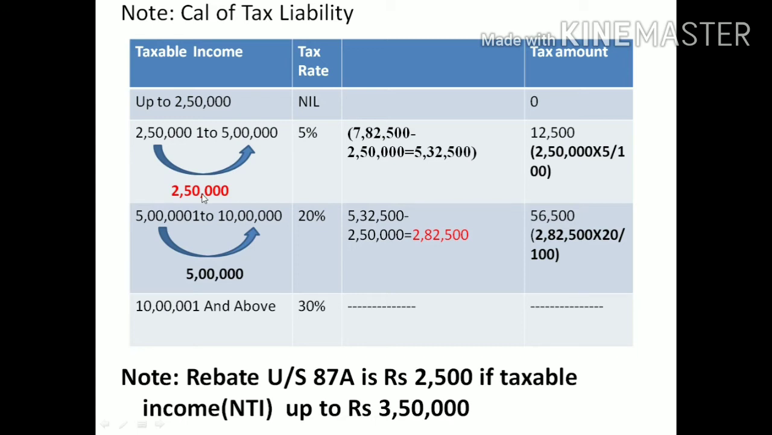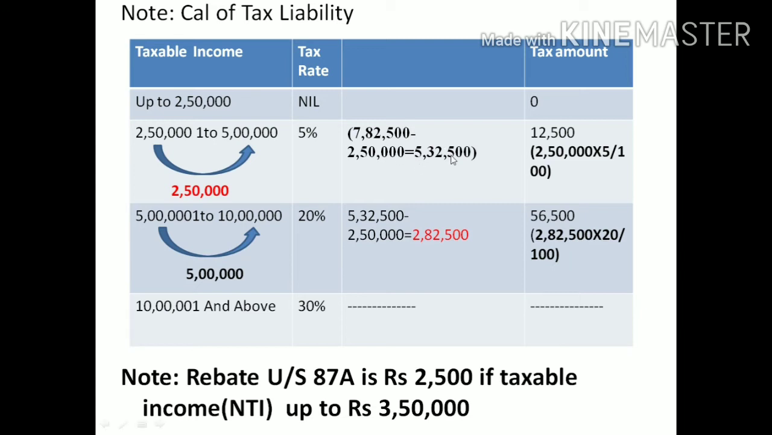The difference is 2,50,000. Now we have to check whether we still have income after taking the exemption. Take the total income, the net total income of 7,82,500, and deduct the exempted income of 2,50,000. If you have income remaining, then you are liable for payment of tax on this slab. Yes, we still have income of 5,32,500.